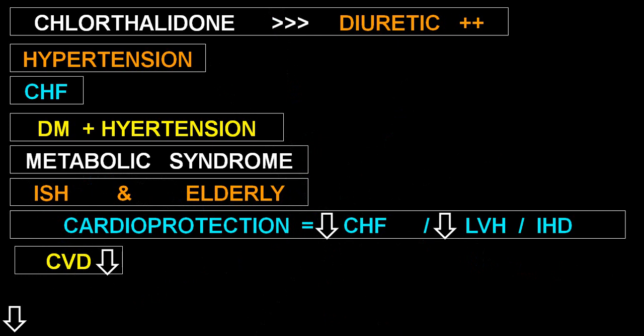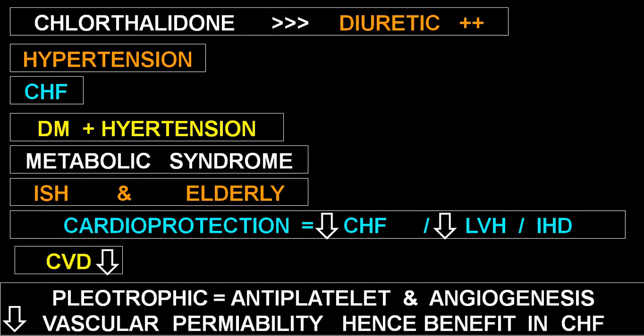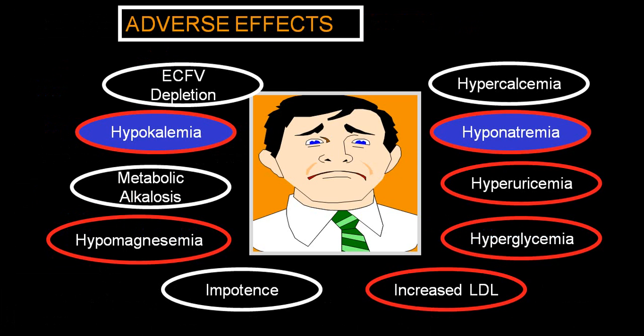Also, it will reduce cerebrovascular disorders and strokes, with pleiotropic effects on antiplatelet action, angiogenesis, and it reduces vascular permeability. Hence, there is a benefit in congestive heart failure. These are all additional advantages of chlorthalidone apart from diuretic effects.